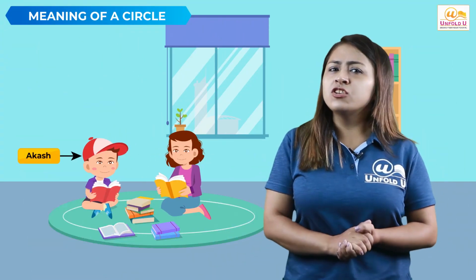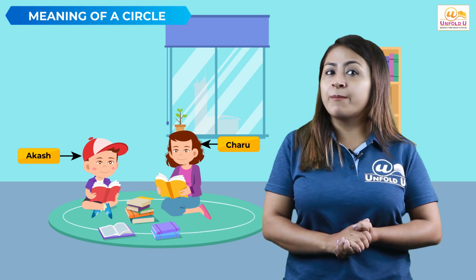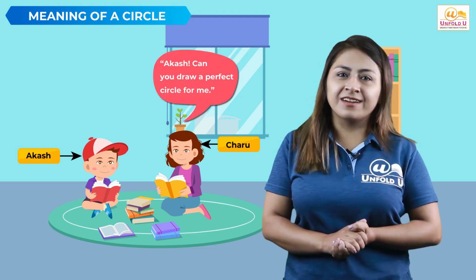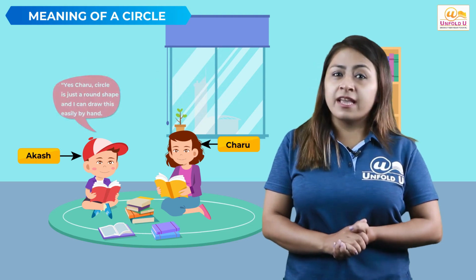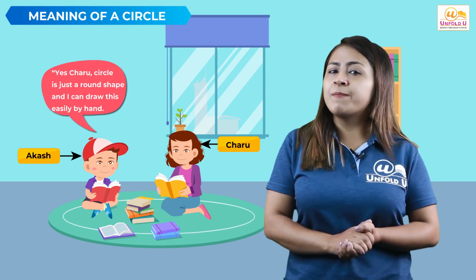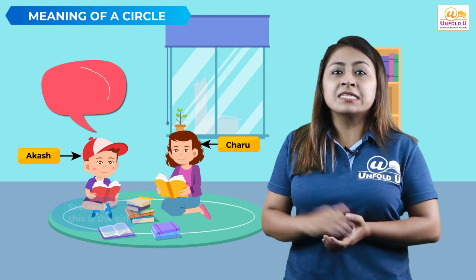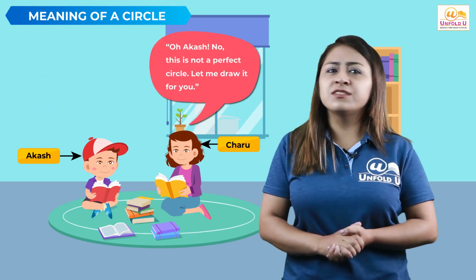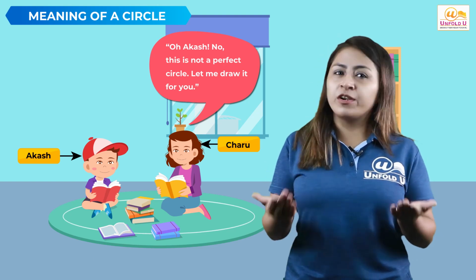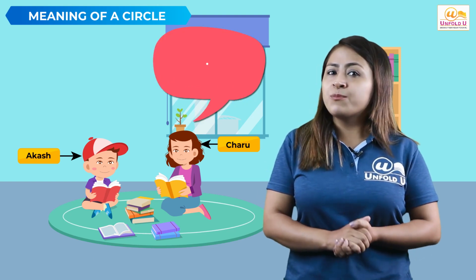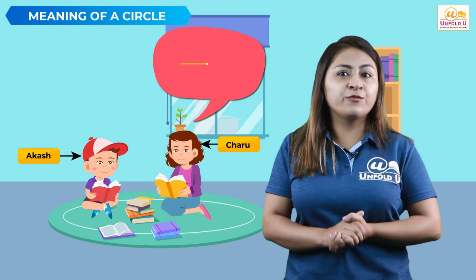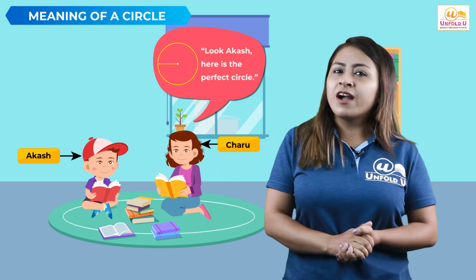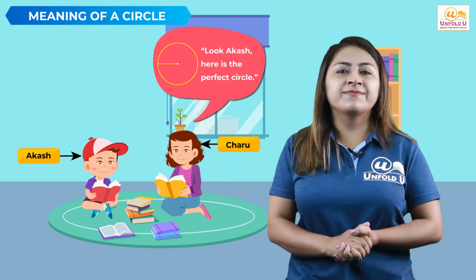One day, Akash and Charu were sitting together and studying about geometrical shapes. Charu said, Akash, can you draw a perfect circle for me? Akash said, yes Charu, a circle is just a round shape and I can draw this easily by hand. See, this is the circle. Charu said, oh Akash, no, this is not a perfect circle. Let me draw it for you. Charu just takes a point first and then from that point with a fixed distance, she traces the path of all the points. Charu said, look Akash, here is the perfect circle.